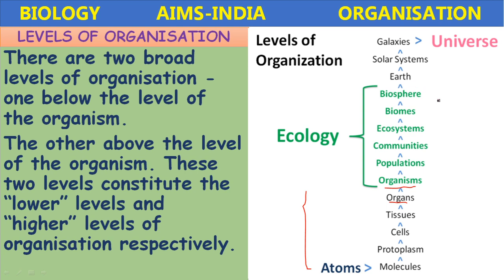And several biospheres combine to form the earth, several planets combine to form the solar systems, several solar systems combine to form the galaxies, several galaxies combine to form the entire universe. So the biggest level of organization is the formation of the universe. The smallest level of organization is the atoms.